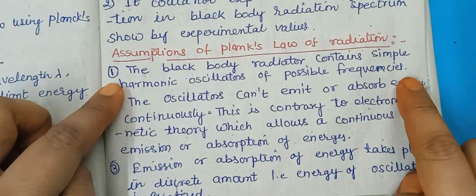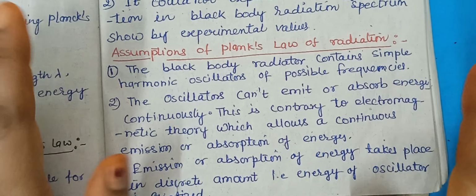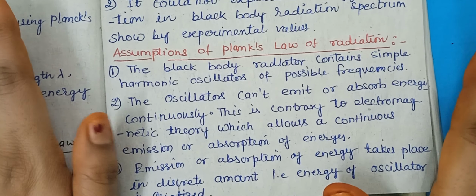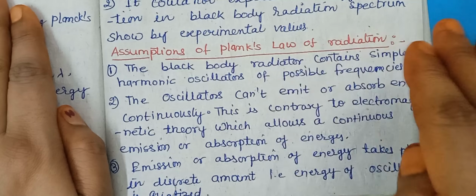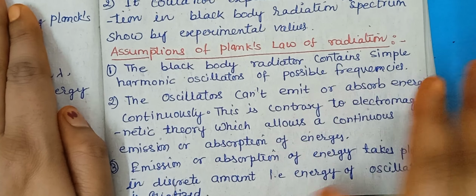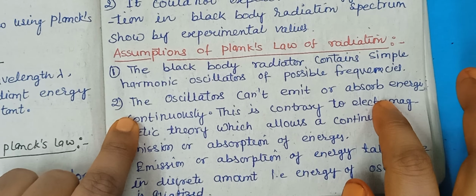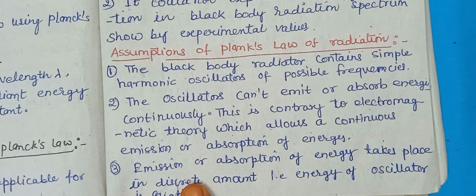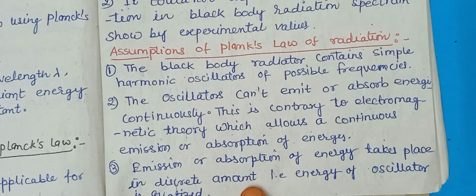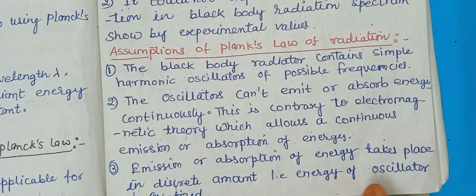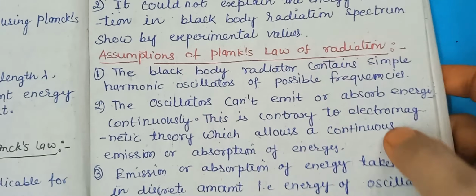We have first, it contains simple harmonic oscillators. Second one, it is contradictory to the electromagnetic theory; here we don't have continuous oscillation. Third one, emission or absorption of energy takes place in discrete amounts, that is, the energy of the oscillator is quantized.